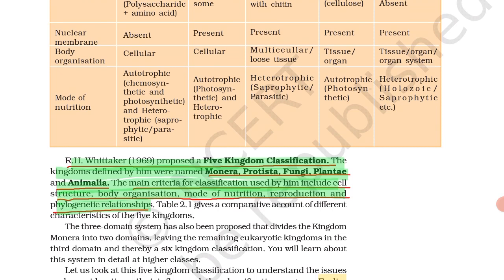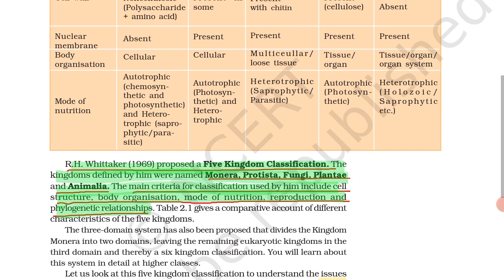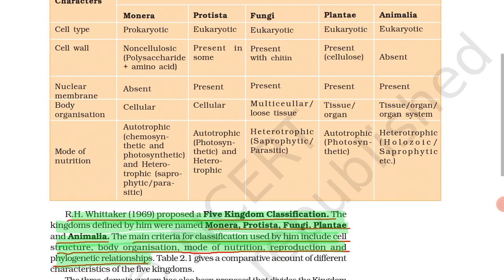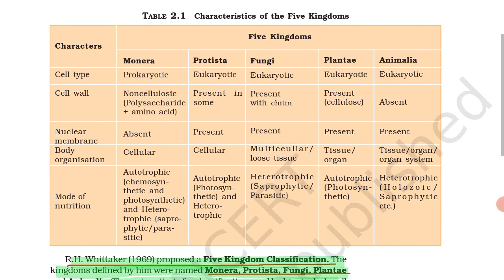So you must know the main criteria are: first, cell structure; second, body organization; third, mode of nutrition; fourth, reproduction; fifth, phylogenetic relationships. So let's learn table 2.1, characteristics of the five kingdom system, given by R.H. Whittaker in 1969.